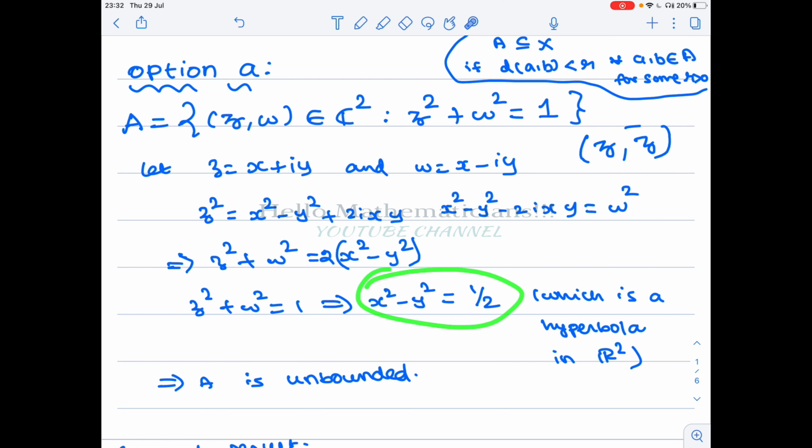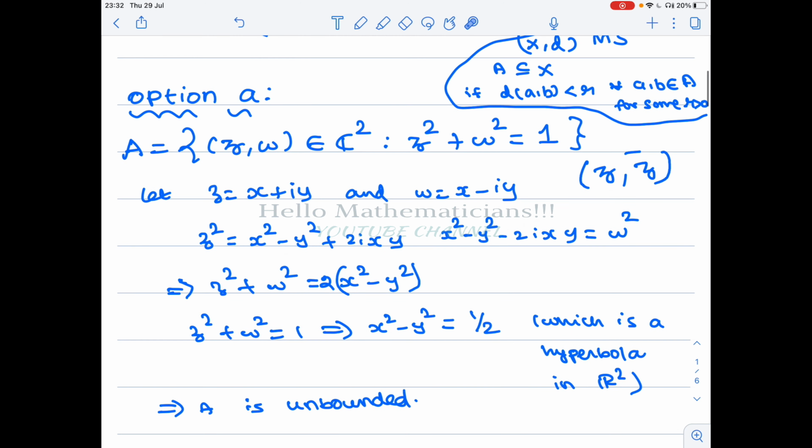This is a hyperbola. If it were a plus it would be a circle, but there is a minus. We have studied this kind of equation in school itself. This is a hyperbola, which is unbounded, meaning x and y can take arbitrarily big values. Therefore A is unbounded.